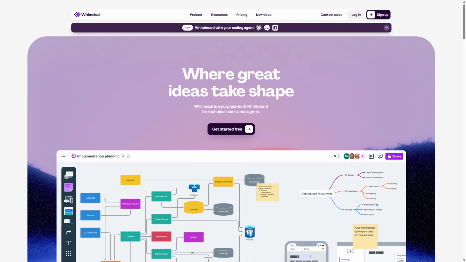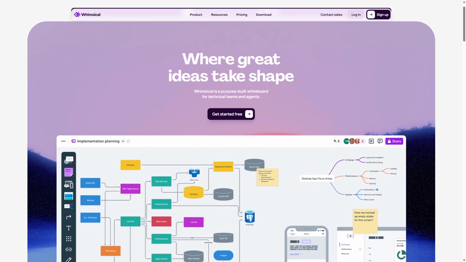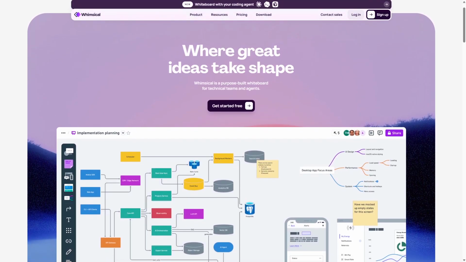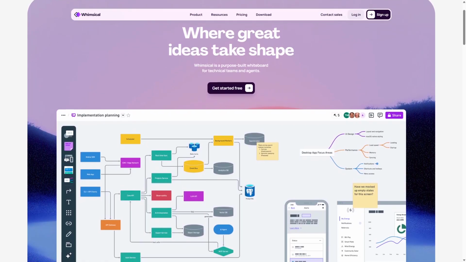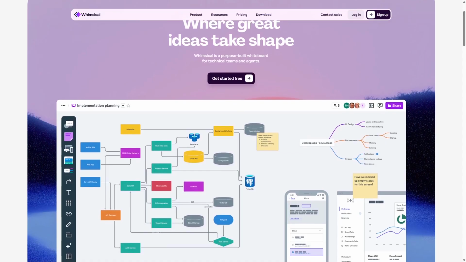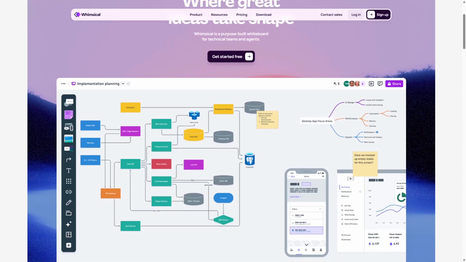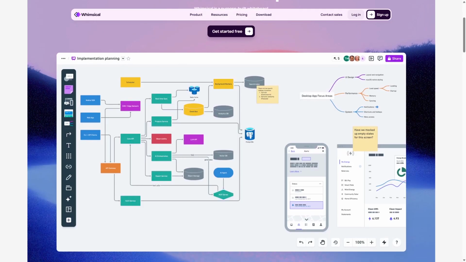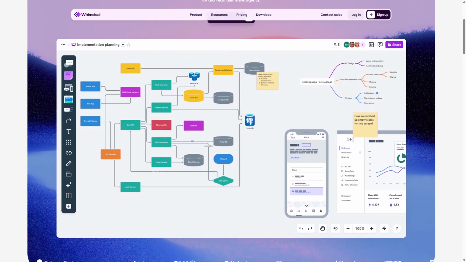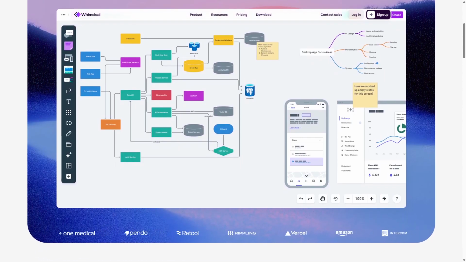Whimsical is a visual workspace designed for fast wireframing, flowcharts, and mind mapping. It works by providing an intuitive drag-and-drop interface with ready-made components like sticky notes, shapes, and connectors. This allows teams to brainstorm ideas and map out user flows quickly without needing advanced design skills. Its strengths include ease of use, speed, and real-time collaboration, making it ideal for early-stage project planning and communication.